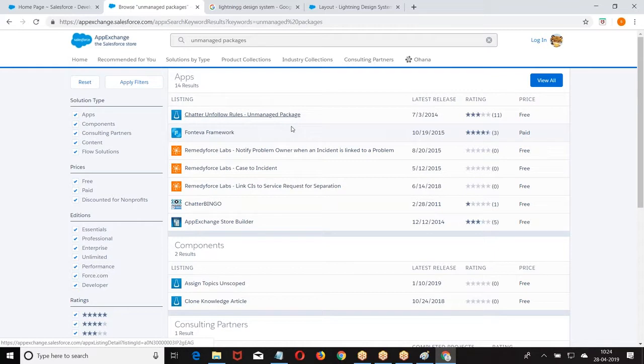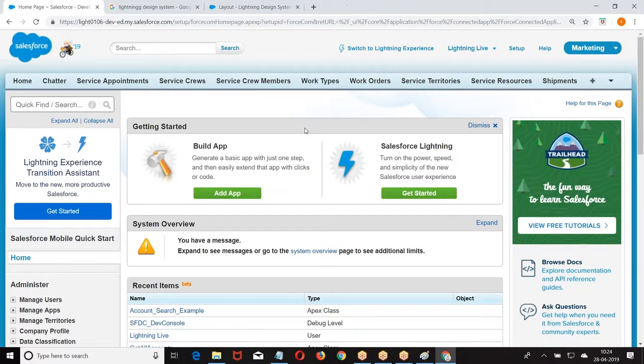But most of the applications in the AppExchange are going to be managed packages. Once you install, you only get the functionality but not the code. Once my code is out, I don't need you. Am I right, boss? So, managed packages and unmanaged packages. Let us get into the next one. We have namespace. What is this namespace?